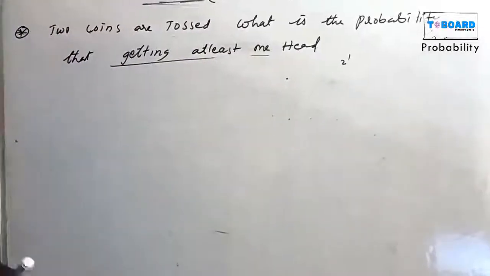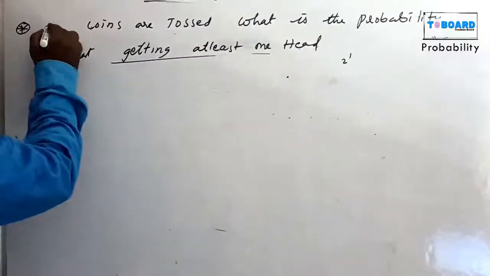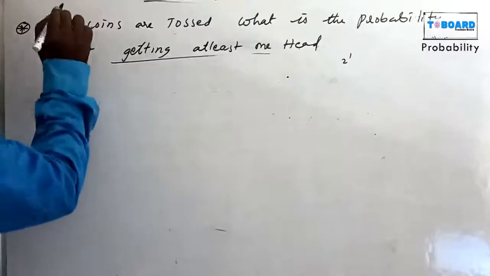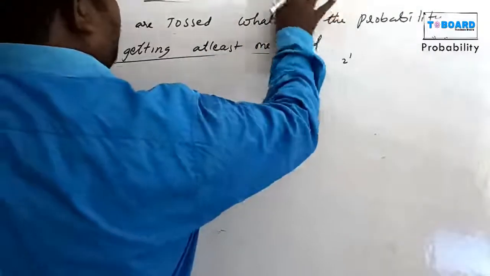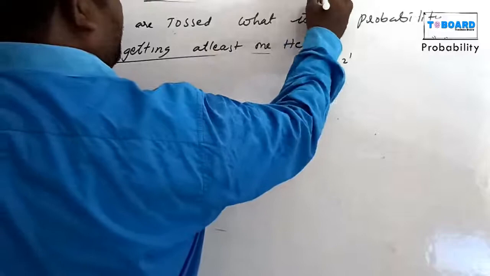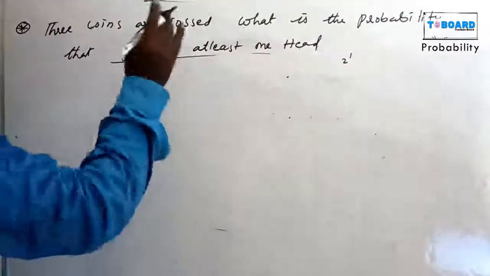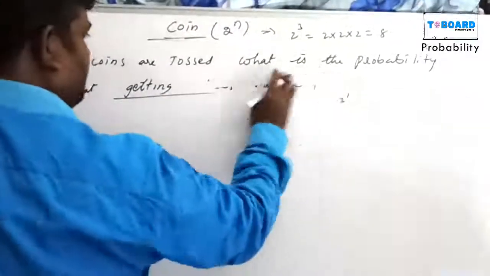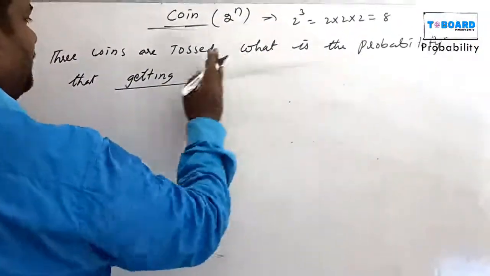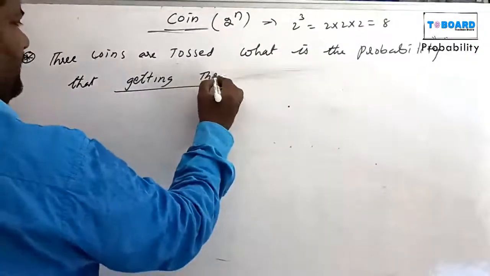Suppose 3 coins are tossed. 3 coins means 2 power 3, that is 2 into 2 into 2, which is 8. What is the probability of getting 3 heads?